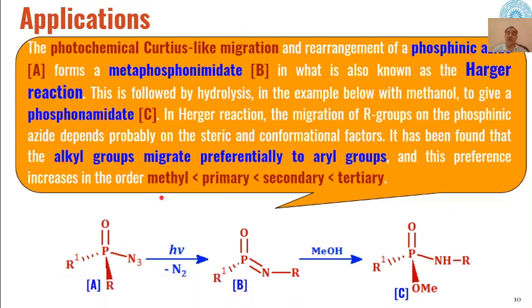Whereas among the alkyl groups, methyl will migrate less than primary, primary less than secondary, and secondary less than tertiary in the order of migration.